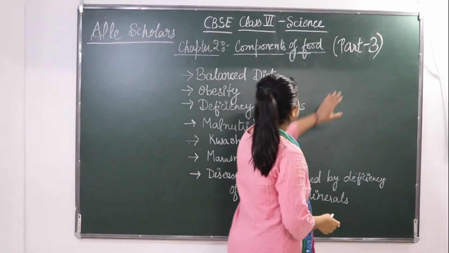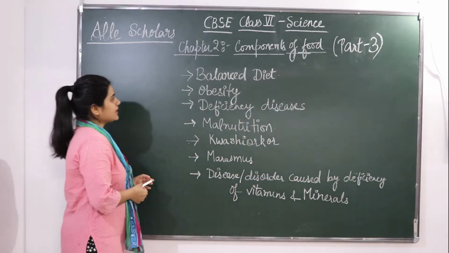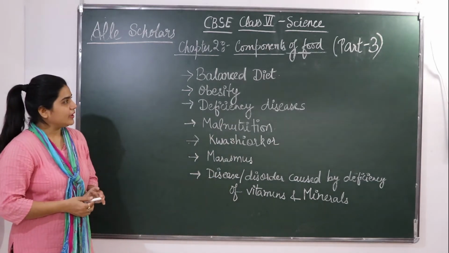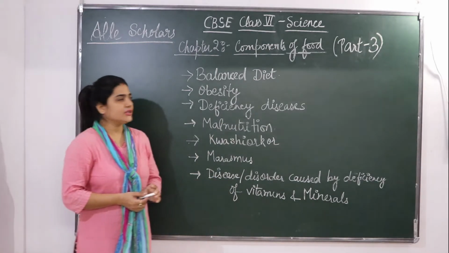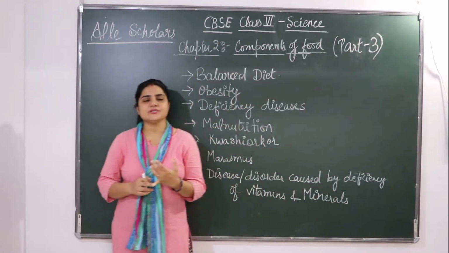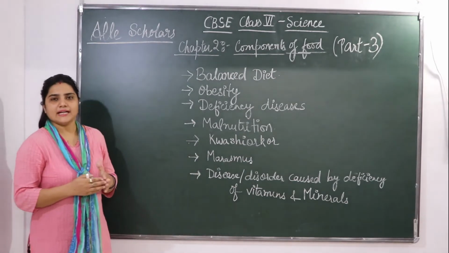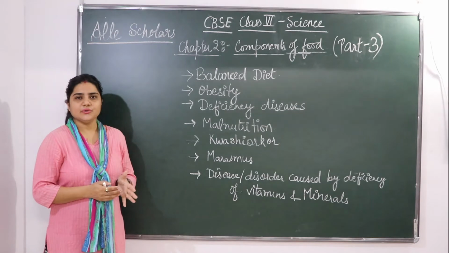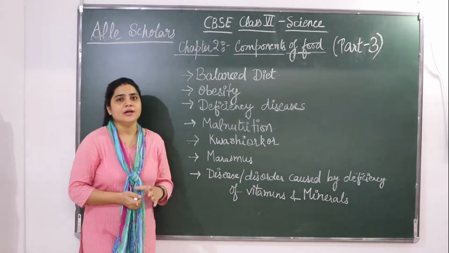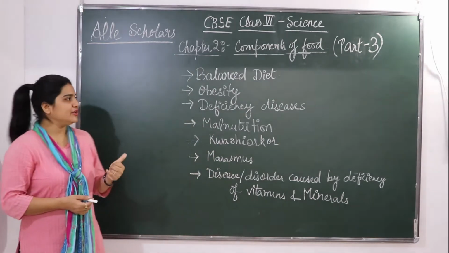So today I will be taking the third part of chapter 2 from class 6 science, that is the components of food. Okay, so already in part 1 and part 2 we have discussed a lot about different nutrients, carbohydrates, vitamins, proteins, minerals, fats. So all major nutrients and also about dietary fibers and water. We have discussed that in my past two videos.